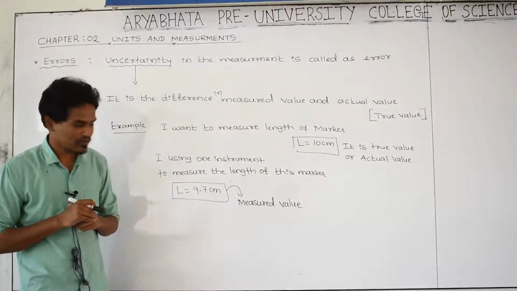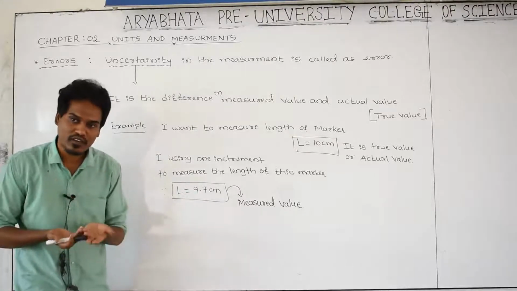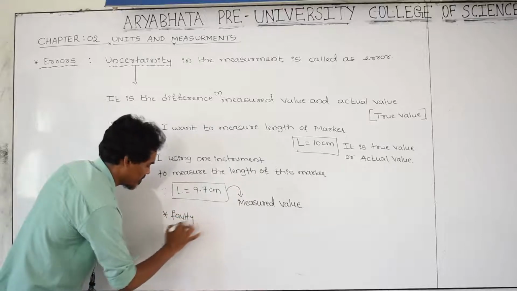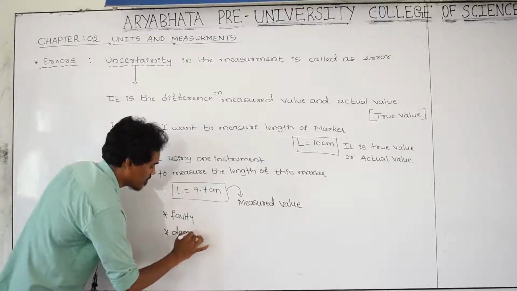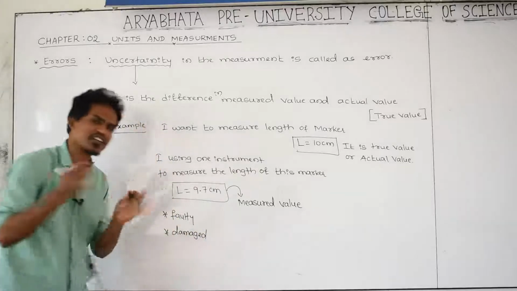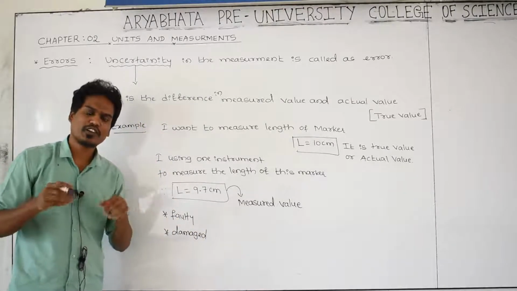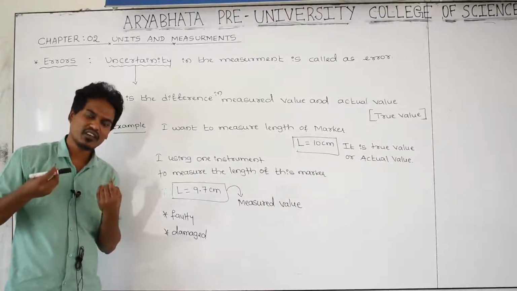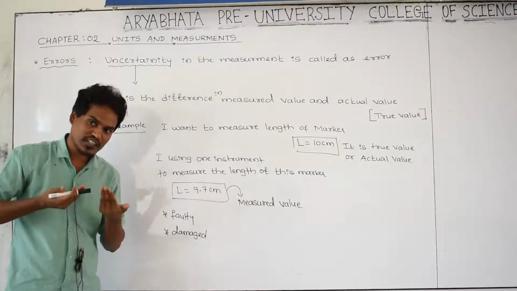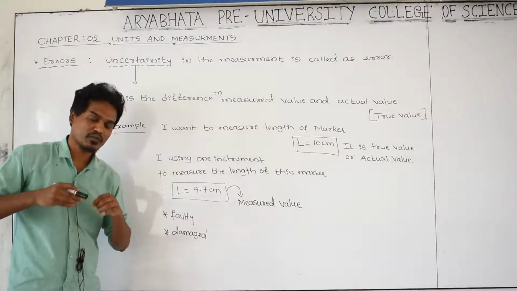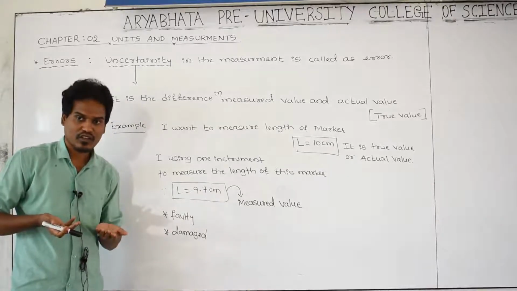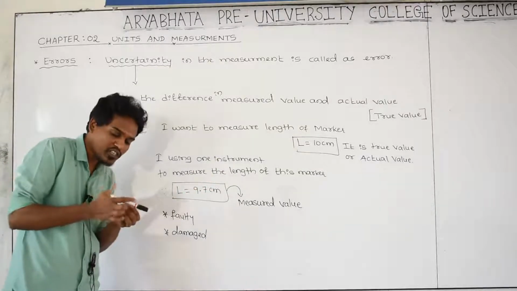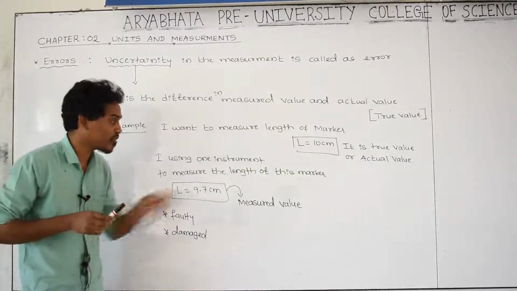Why? Because maybe that is a faulty instrument, or it is damaged, or one of the reasons, whatever it is. I don't know what the status is, or a calibration problem. Or the person who is doing the experiment, who is measuring, is making some mistakes. We don't know what is happening, but by using this instrument, how much length of this marker am I getting from the instrument?